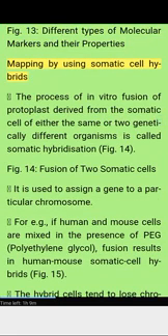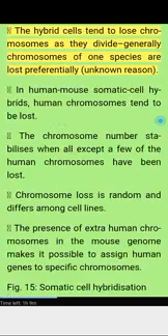Mapping by using somatic cell hybrids. The process of in vitro fusion of protoplasts derived from a somatic cell of either the same or two genetically different organisms is called somatic hybridization. Figure 14. Fusion of two somatic cells. It is used to assign a gene to a particular chromosome. For example, if human and mouse cells are mixed in the presence of PEG, polyethylene glycol, fusion results in human-mouse somatic cell hybrids. Figure 15.